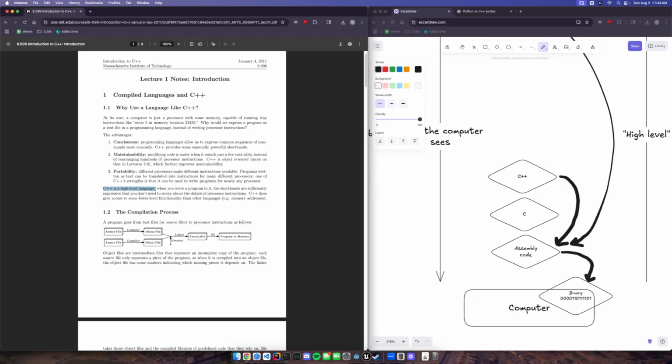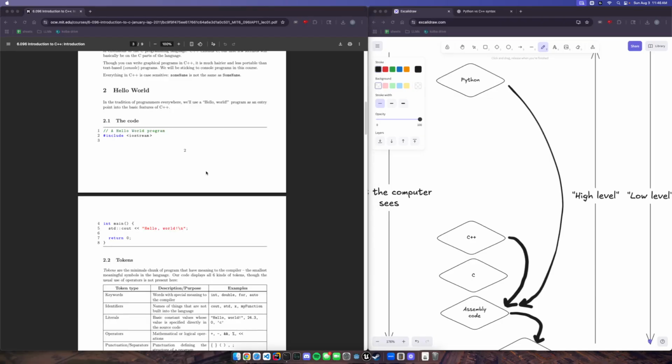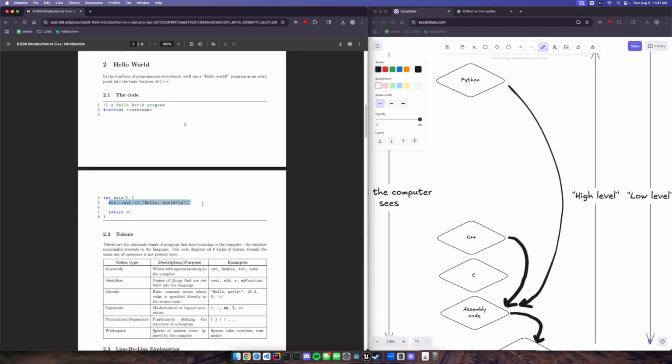An interesting thing here, you'll notice that in the course, which was written in 2011, it says that C++ is a high-level language. This is a perfect example of how quickly things in the programming industry change. Because as you can see, these days C++ is actually considered pretty low level. At the time of writing, this was considered a high level language. Next we'll get into C++ specific syntax and details. You'll notice here he goes over a hello world code. There's nuance here that makes this kind of bad for a first example, so we're going to come back to this.